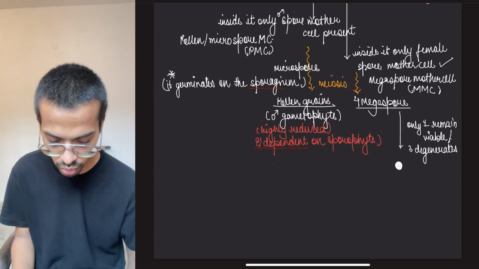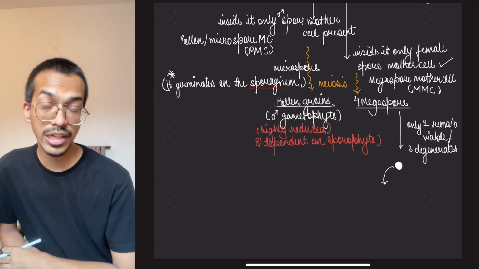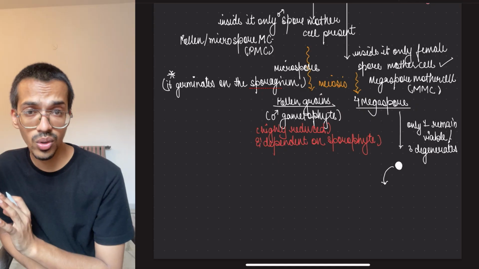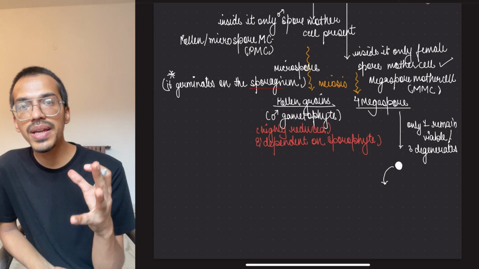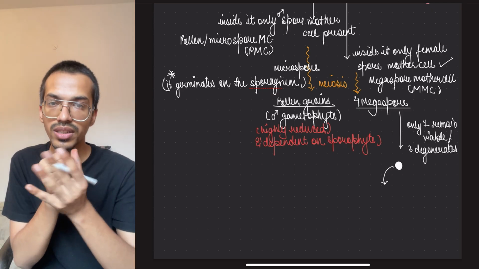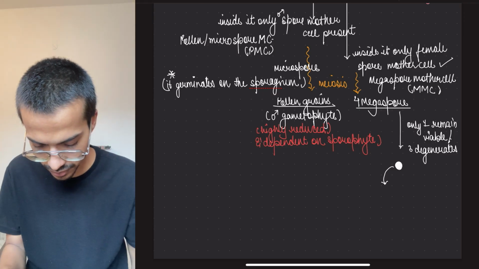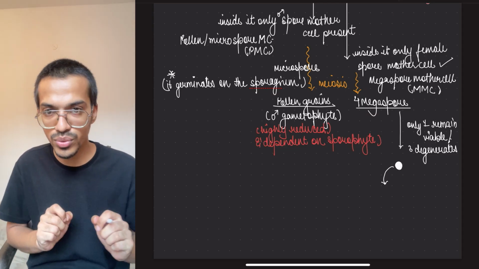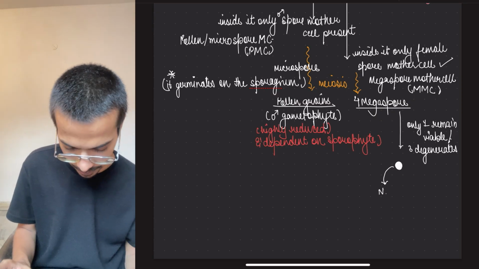The viable megaspore will undergo certain requirements. First of all, this megaspore is forming around a structure called the nucellus.